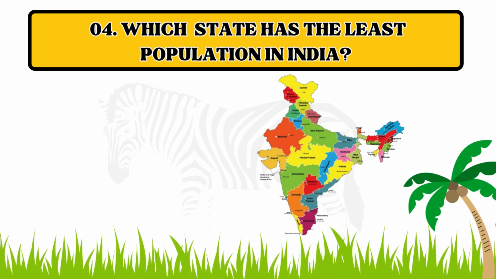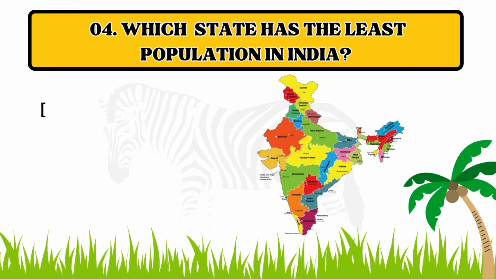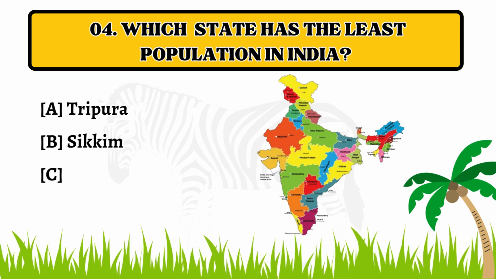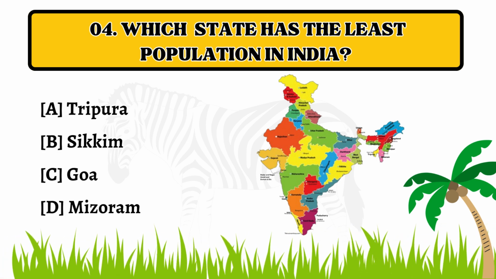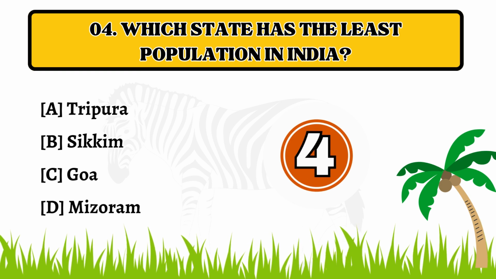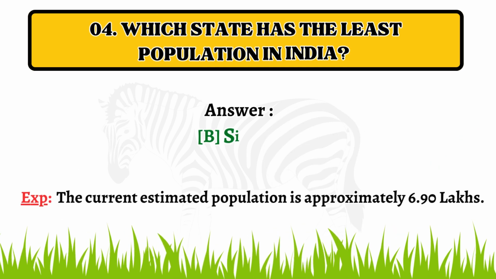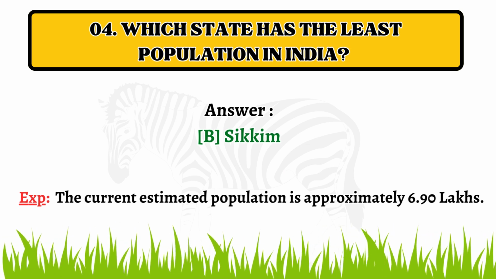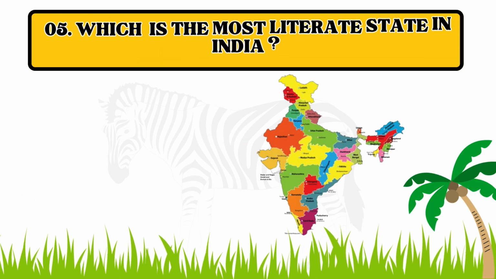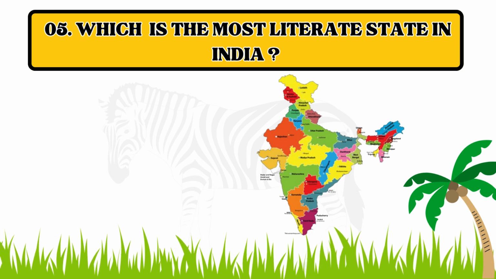Question number 4. Which state has the least population in India? Option A. Tripura. B. Sikkim. C. Goa. D. Mizoram. The correct answer is option B. Sikkim.